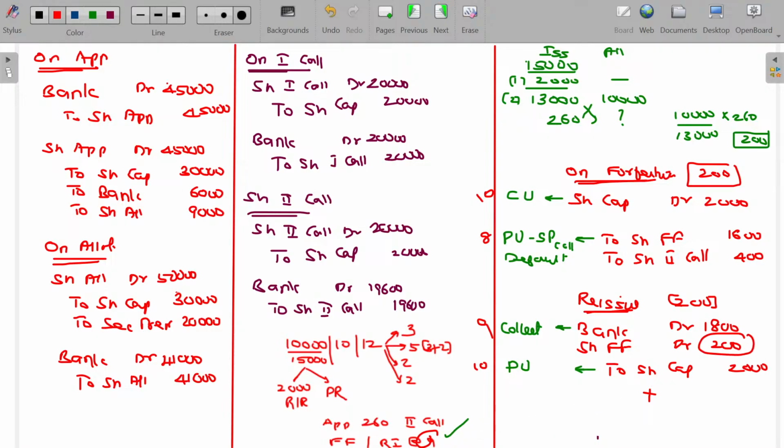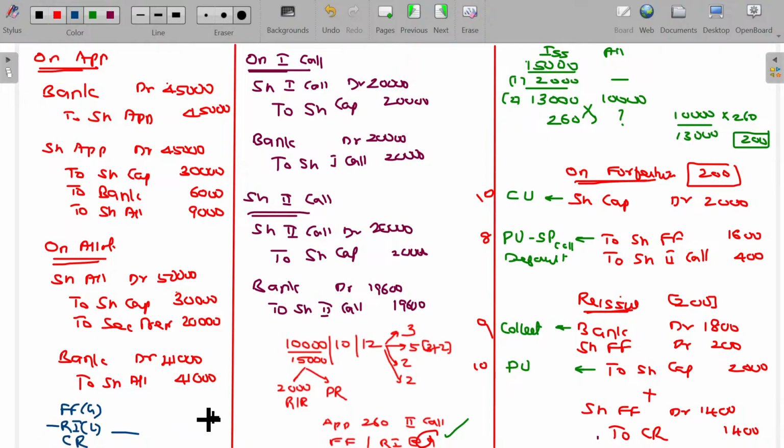So twin brother, like we have one more journal entry. Any loss on reissue after adjusting in the share forfeiture gain, the balance is transferable to the capital reserve. So the entry being share forfeiture account debit to capital reserve. 1600 between these two, 1400 no more required, is transferred to CR account. The CR account can be posted this way also. How? Forfeiture gain, reissue loss. Balance amount will be transferable to CR account.